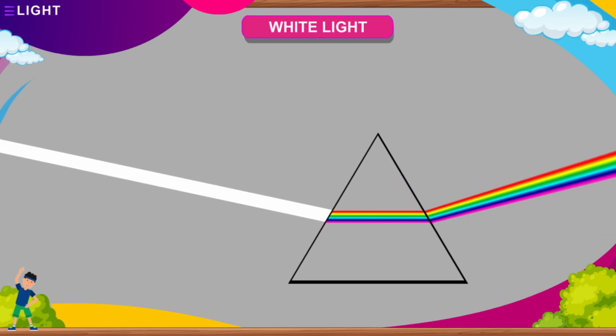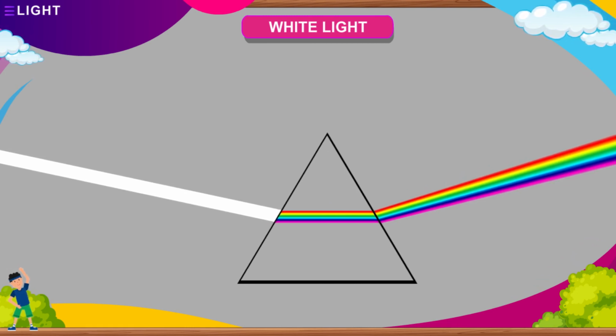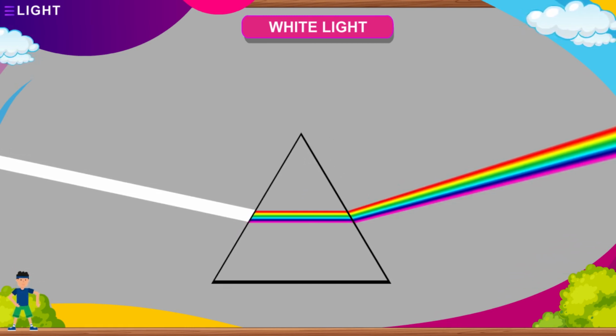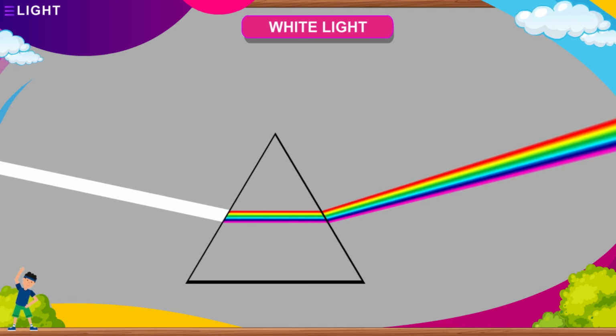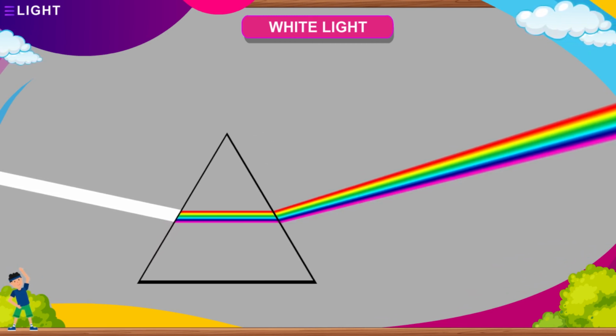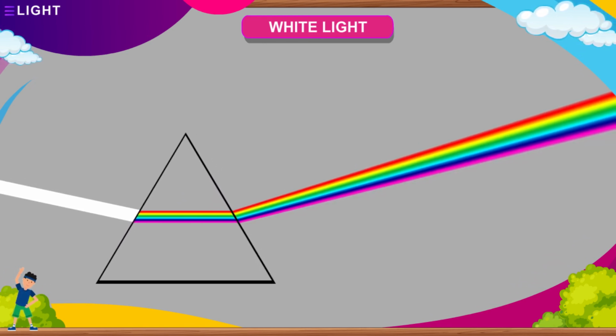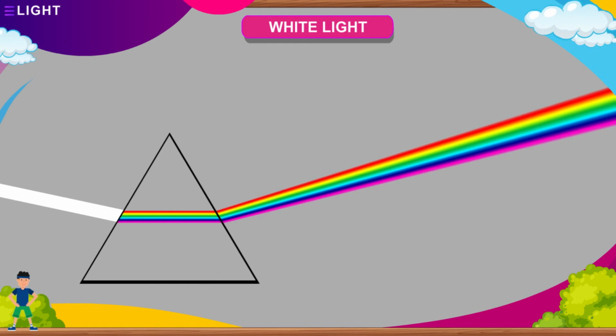Sir Isaac Newton performed an experiment and named these colors as spectrum. The phenomenon of breaking off white light into a band of 7 colors is called dispersion. Rainbow also occurs due to the phenomenon of dispersion. The droplets of rainwater act as a prism.